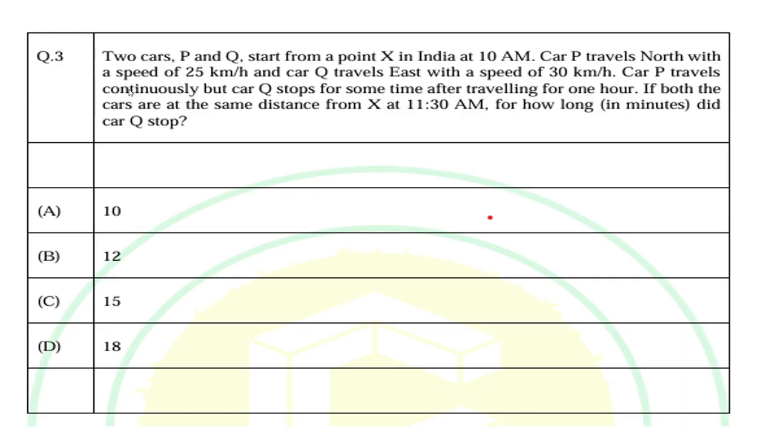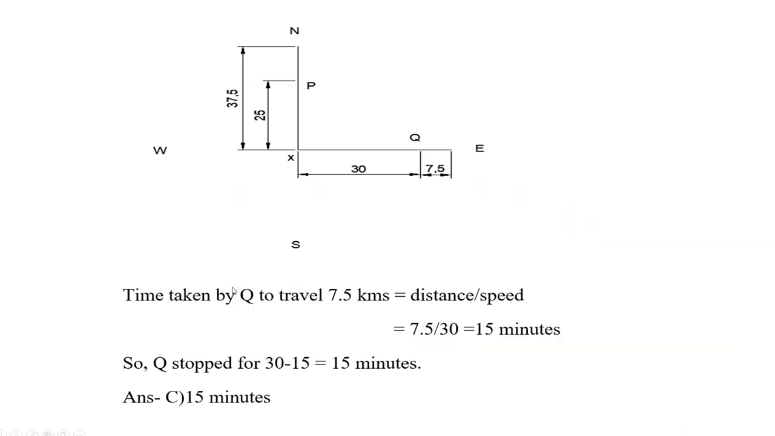Next question, third question. Two cars P and Q start from a point X in India at 10 am. Car P travels north with a speed of 25 km per hour and car Q travels east with a speed of 30 km per hour. Car P travels continuously but car Q stops for some time after traveling for 1 hour. If both the cars are at same distance from X at 11:30 am, for how long in minutes did car Q stop? Options are 10, 12, 15 and 18.